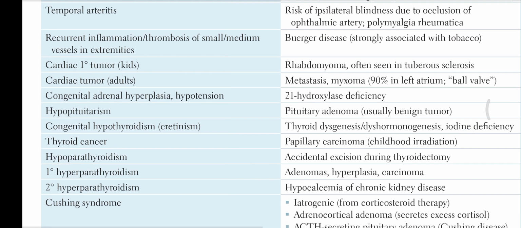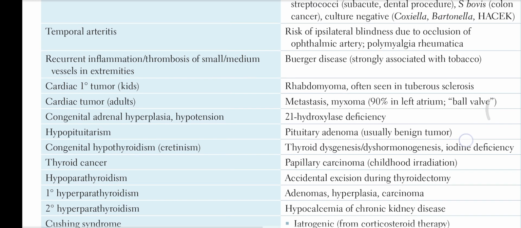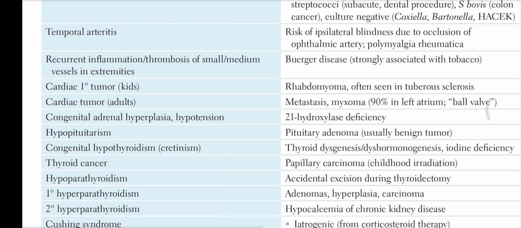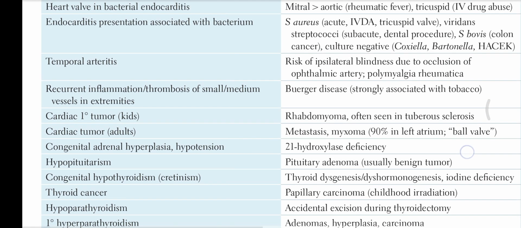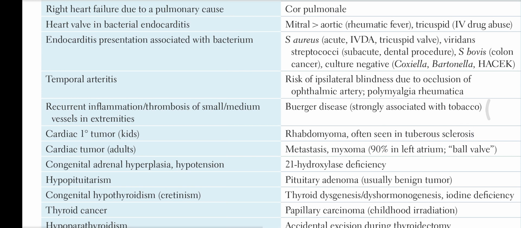Hyperparathyroidism, primary, is due to adenoma, hyperplasia, or carcinoma. Secondary is due to hypocalcemia of chronic kidney disease. Hypoparathyroidism can be due to accidental excision during thyroid surgery. Thyroid cancer can be papillary carcinoma, mainly due to childhood irradiation.